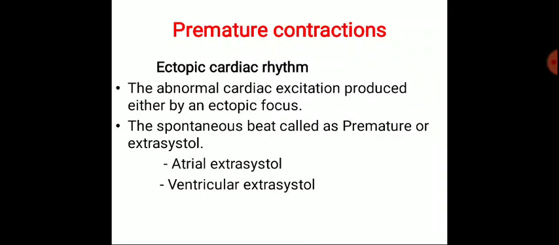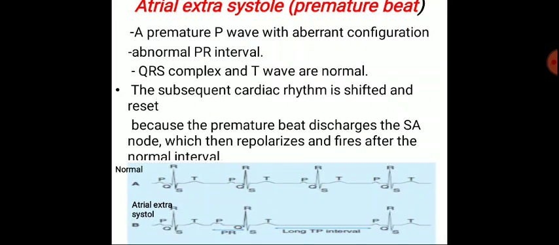Now this premature contraction can be studied under atrial extrasystole and ventricular extrasystole. As the name suggests, in atrial extrasystole the abnormal or premature beat is formed during atrial depolarization. A premature P wave with aberrant configuration is formed.